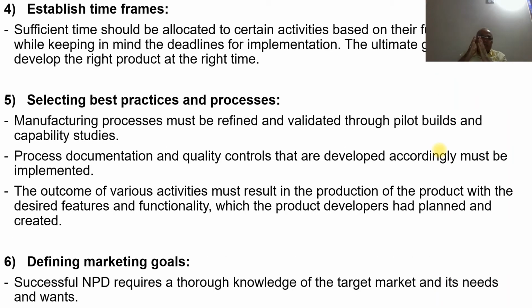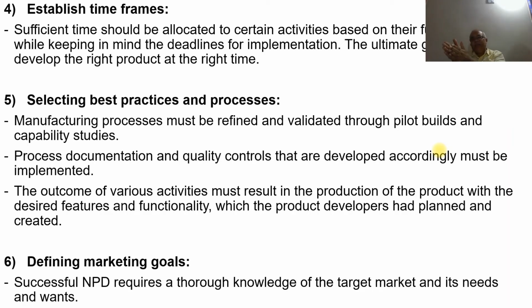Then establish the time frame. Sufficient time should be allocated to certain activities based on their functioning, while keeping in mind the deadlines for implementation. The ultimate goal is to develop the right product at the right time. So that means they are going to have a deadline for the product to be launched in the market. It should be worked out in reverse order.